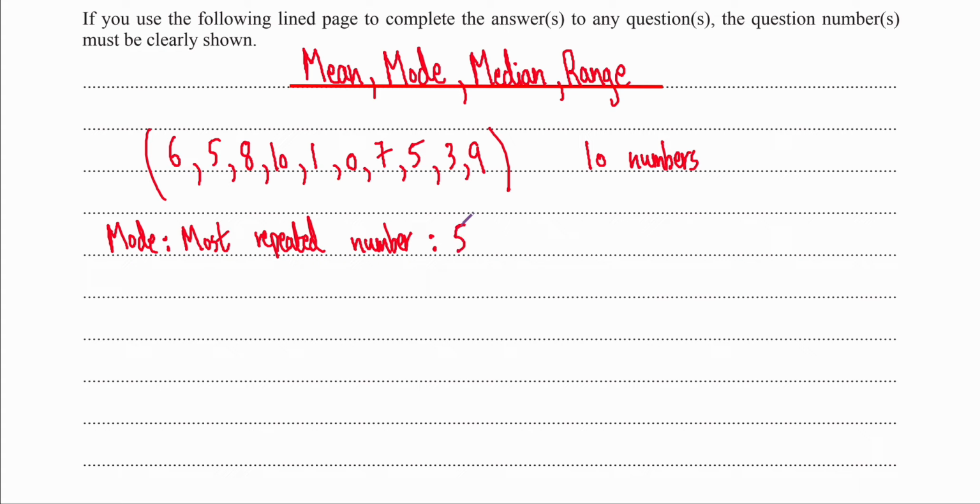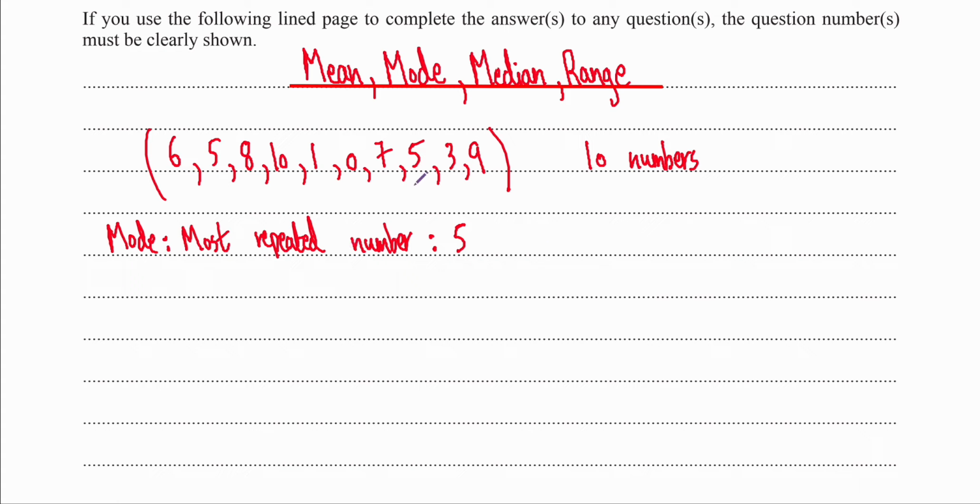That means the most common grade was 5. And it makes sense, right? Because 5 was the most common grade. Even though it was only 2 people, everyone else only got their own separate grade, but 2 people got the exact same grade. So that becomes the mode of the data set.